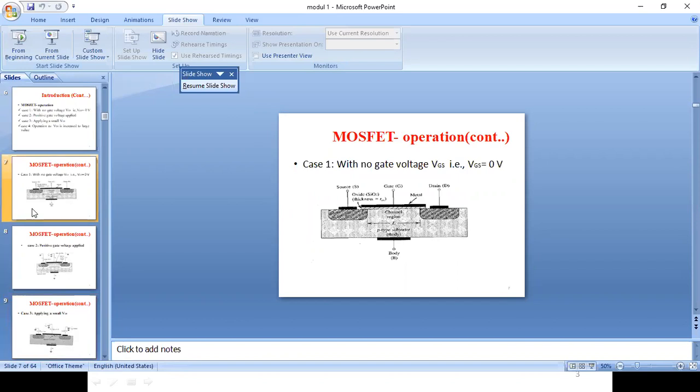First, working case 1 with no gate voltage, which means we are not going to apply any voltage. Understood? We are not going to apply any voltage to the gate terminal.